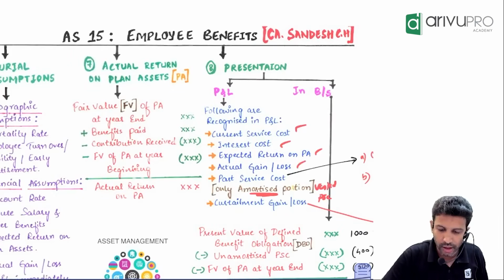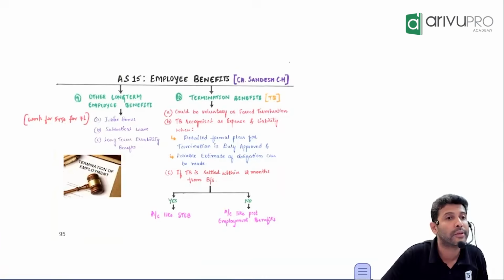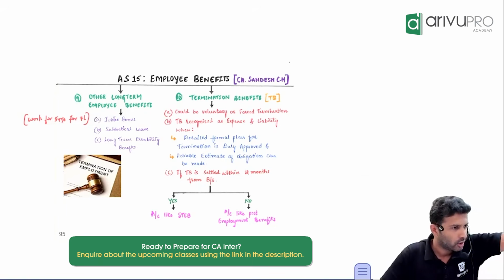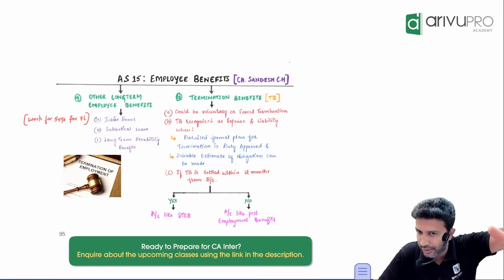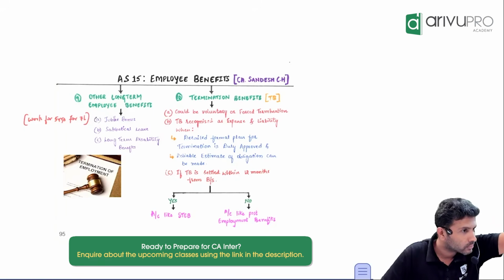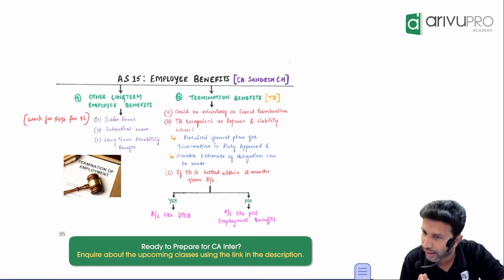Now, if you remember, I told there are 4 types of benefits. What are those? Short-term employee benefits, post-employment benefits, termination benefits. We have covered only two. There are two more. Another two more we are looking at.